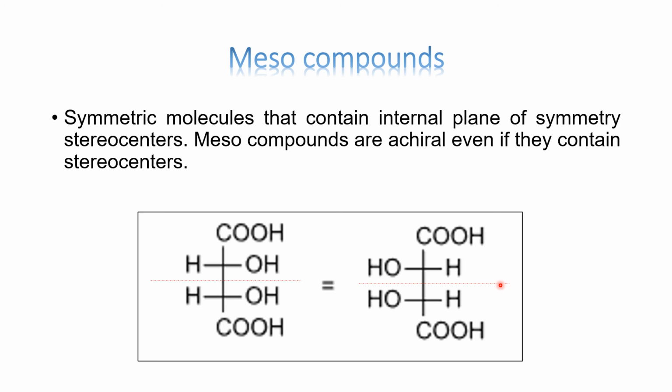And that is why, because these two are the chiral centers, though they will have their own rotation of plane polarized light, because they are equal and opposite halves, they will cancel out each other's optical rotation. So meso compounds are optically inactive. Though there are chiral carbon atoms present, still because of internal plane of symmetry, they become symmetric. And for optical activity, we need lack of symmetry.